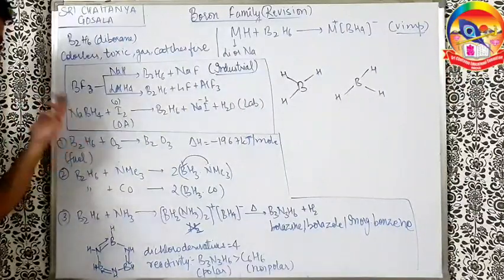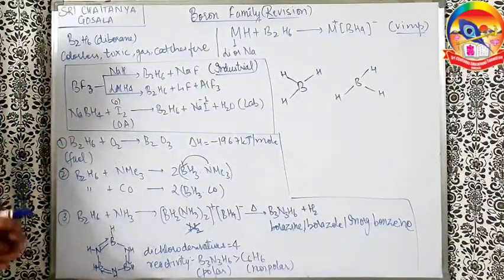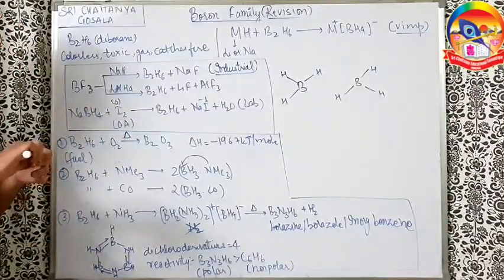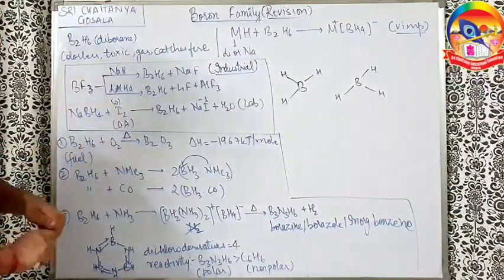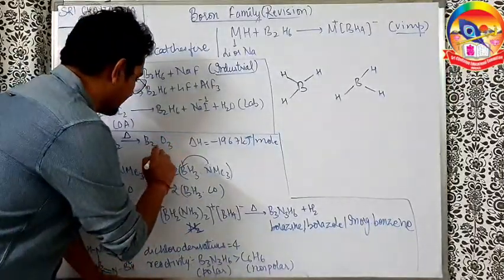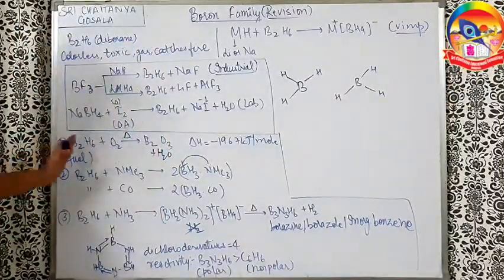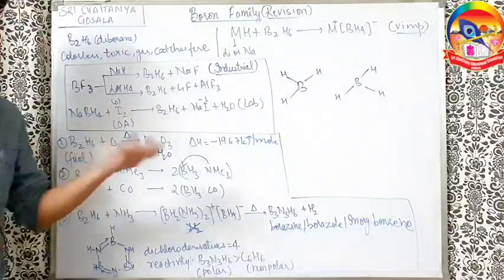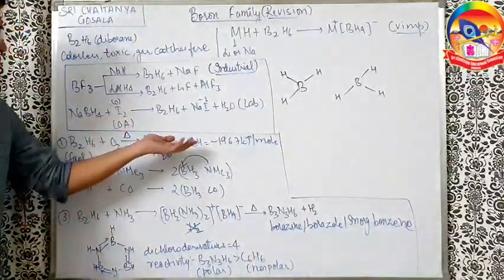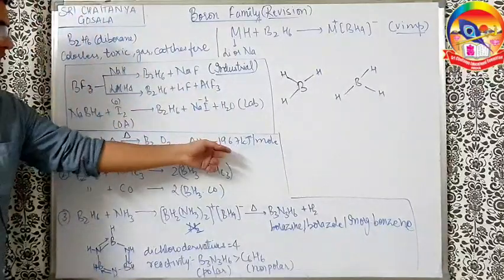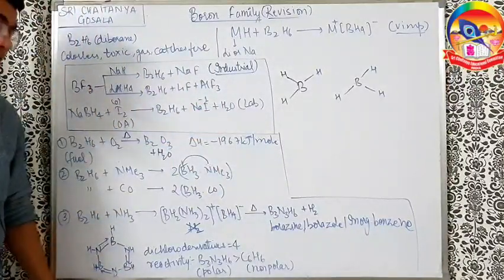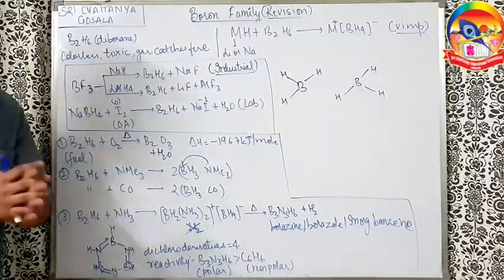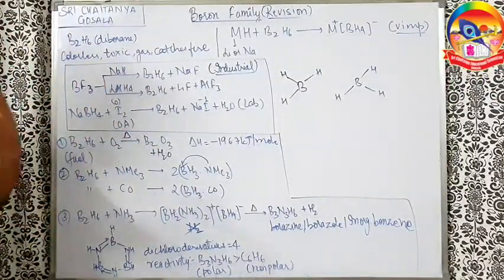Going ahead, now B2H6, as I said, is a fuel. Why? In combustion, if I heat it in the presence of oxygen, it forms oxide. Obviously water will also form, no doubt in this, because boron will form its oxide, hydrogen forms its oxide, just like any other hydrocarbon reaction, like carbon dioxide and water. In the same way, the energy released is very enormous, -1967 kilojoule per mole. As a result, it is a highly exothermic reaction, so it is used as a fuel. The energy coming out is used as a fuel.